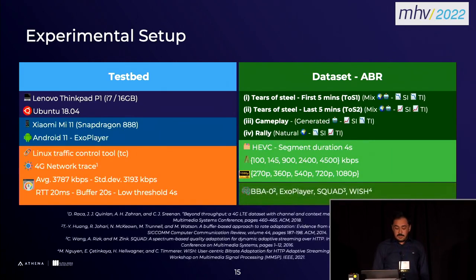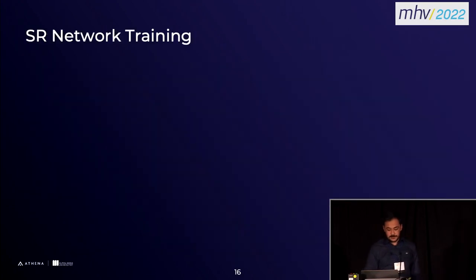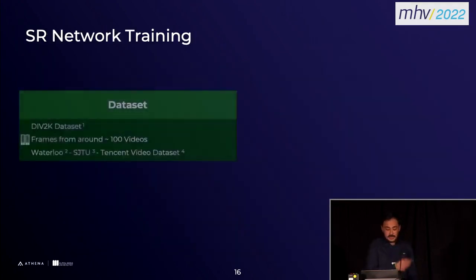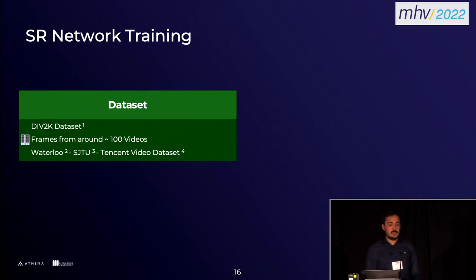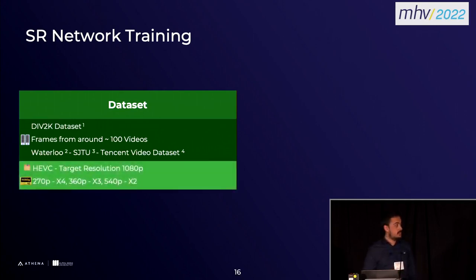To compare with other ABRs, we chose 4 of them. It's BBA0, the default ABR algorithm in ExoPlayer, Squad, and Wish. For the super resolution network training, we use the DIV2K dataset, which is basically images in low resolution and high resolution. But also we extracted frames from around 100 videos from different datasets, and then we prepared them with HEVC.